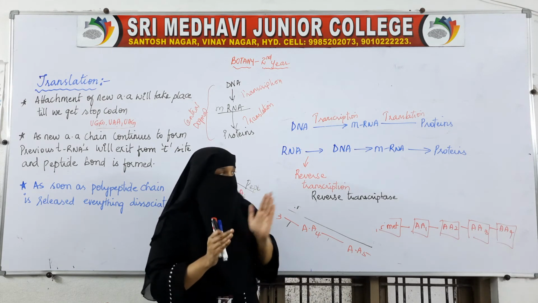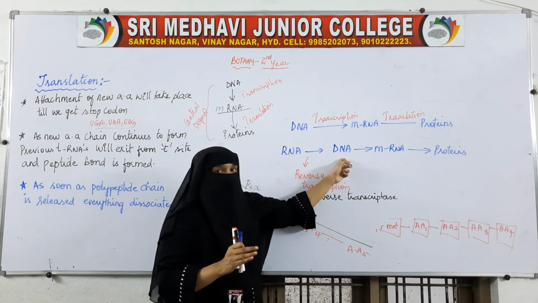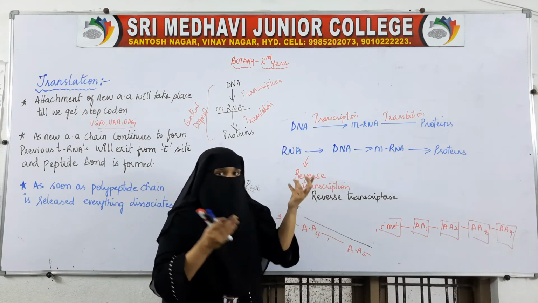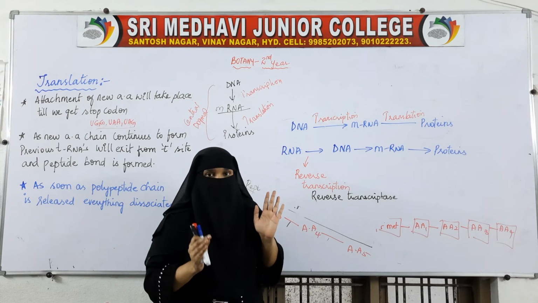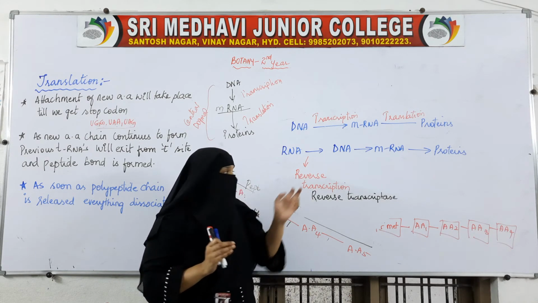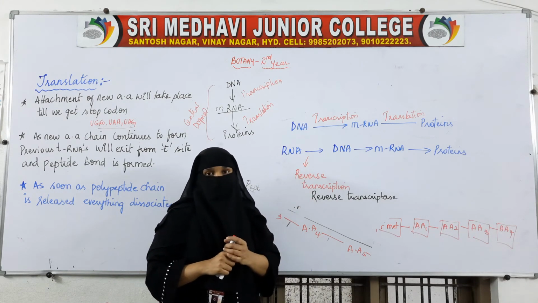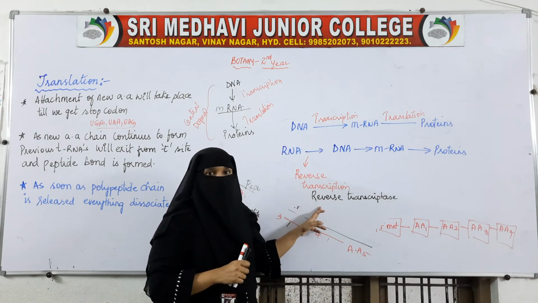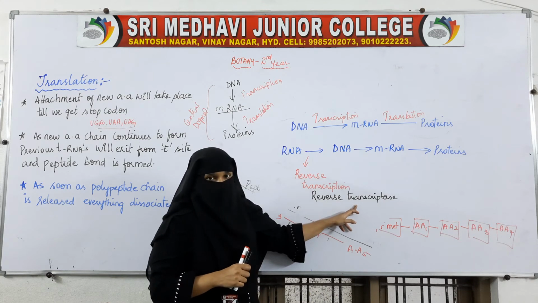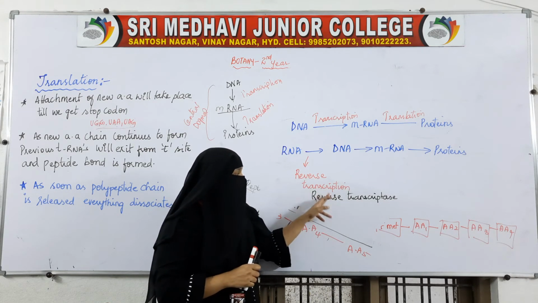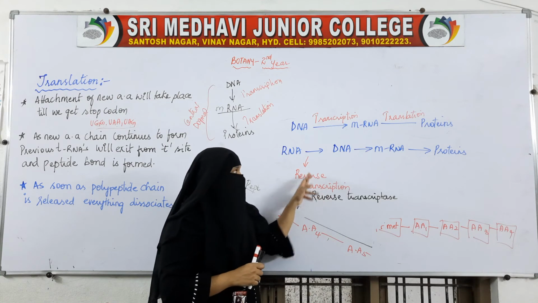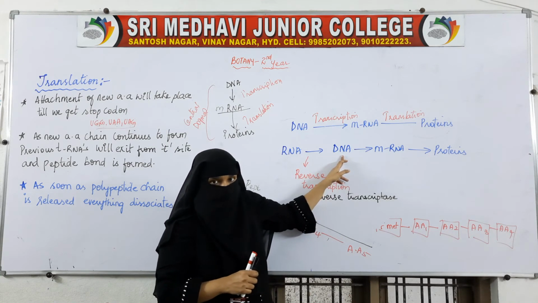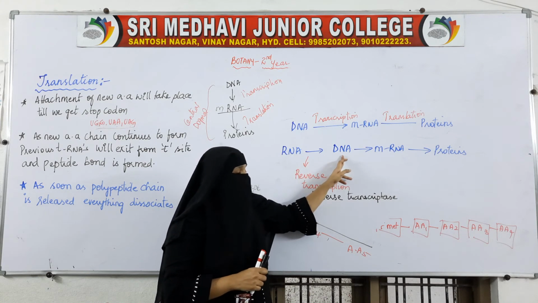And this is the first step: RNA is changing into DNA. The process is reverse transcription, and to help this process, an enzyme is required. I already told you, enzymes are very essential for these processes. So for reverse transcription also, an enzyme is required, and the enzyme which helps in this is reverse transcriptase. With the help of reverse transcriptase, reverse transcription will take place, and RNA is changed to DNA.